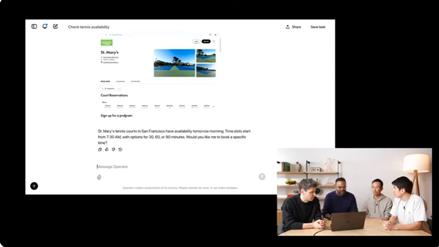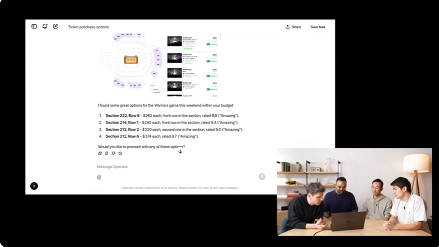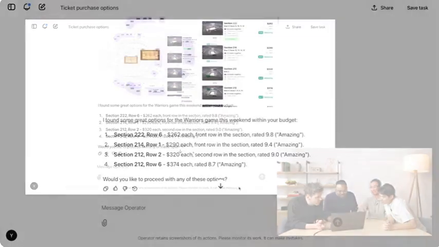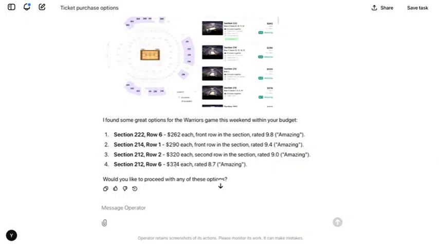Looks like in this case, it's already found us tennis courts. And okay, well, we have some selection to make. Wow, all of the seats are amazing. I know, why do I believe 374 is better than 262? That's an interesting thing. But it's lower rated. Okay, which one should we add? Row 6? I think row 1. Row 1 is good. Okay, let's do that. Let's do section 214.